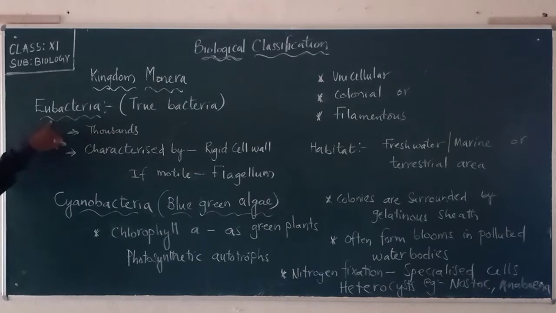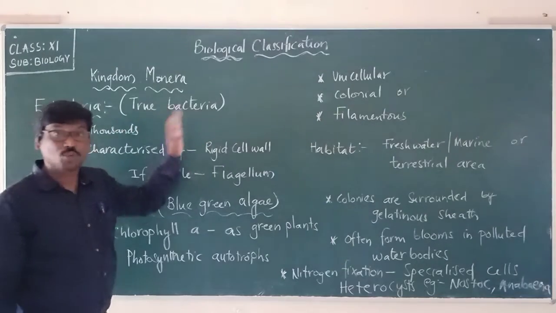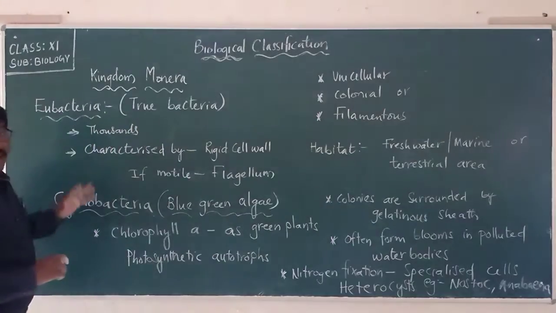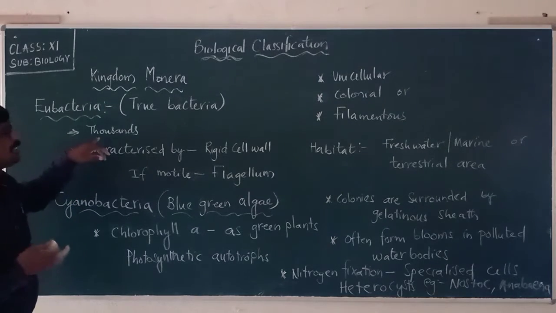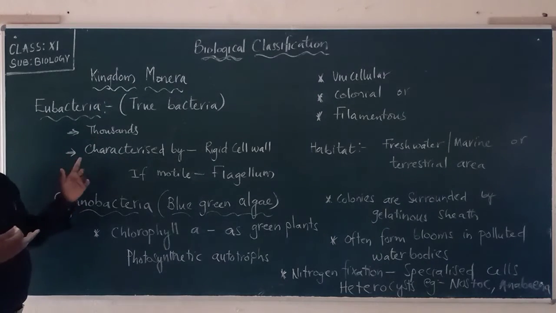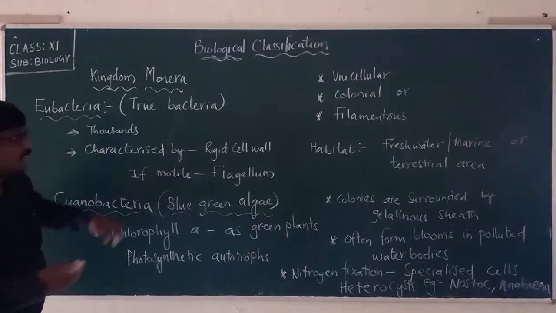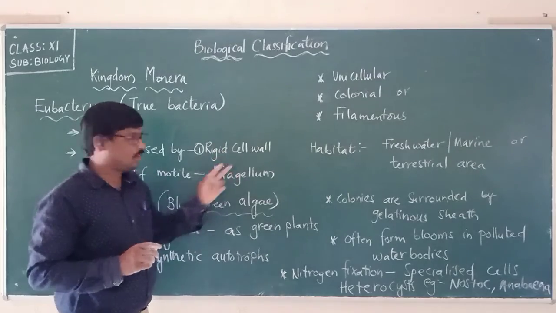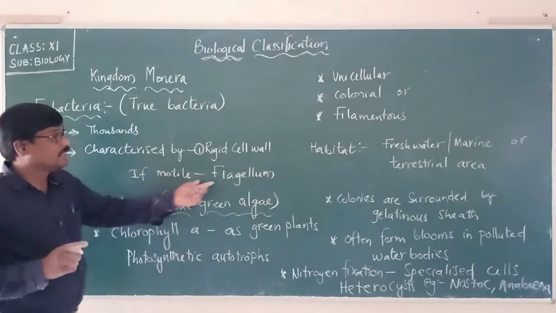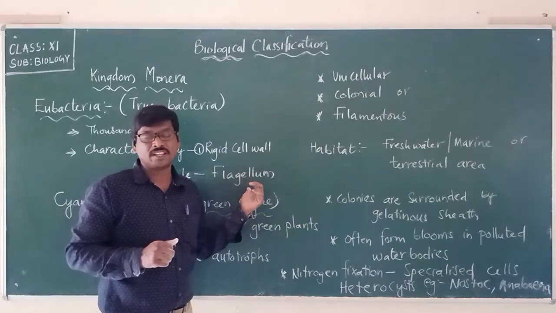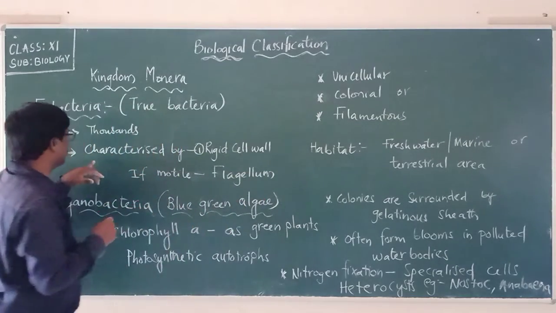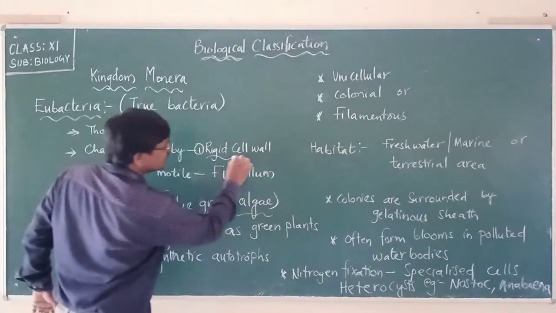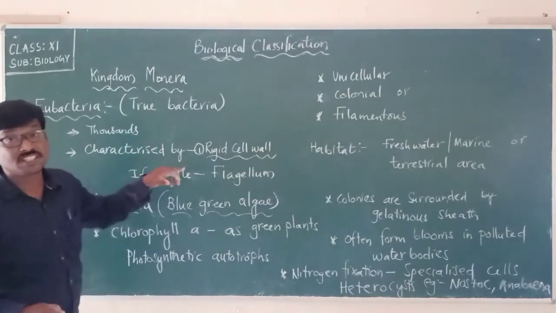The next type is eubacteria under kingdom Monera. Eubacteria are called true bacteria, and you can see these true bacteria in thousands. They are characterized by a rigid cell wall, and if they are motile, they have flagellum. One point to remember here is that they are characterized by the rigid cell wall.